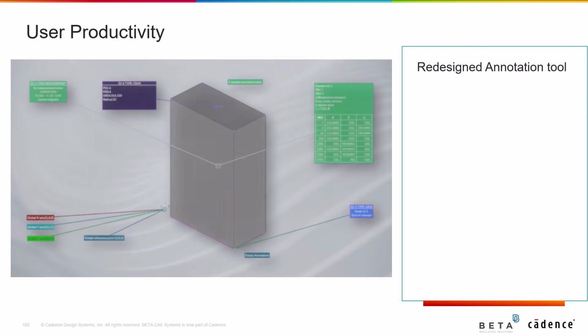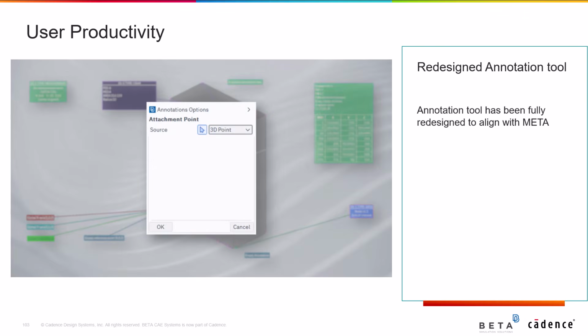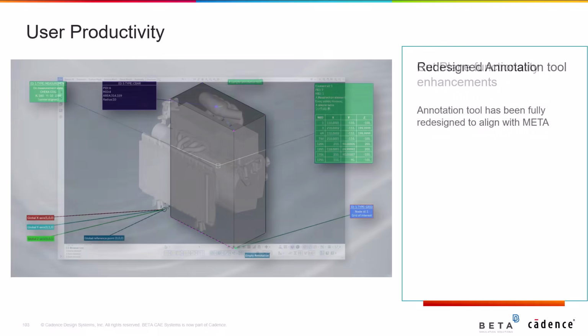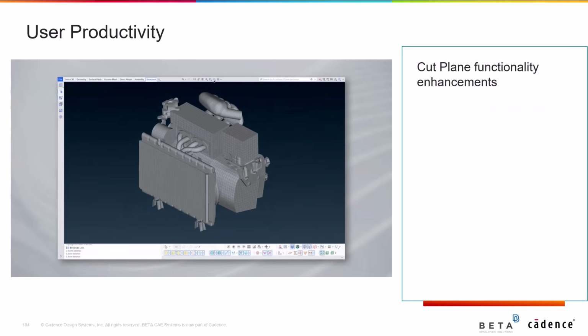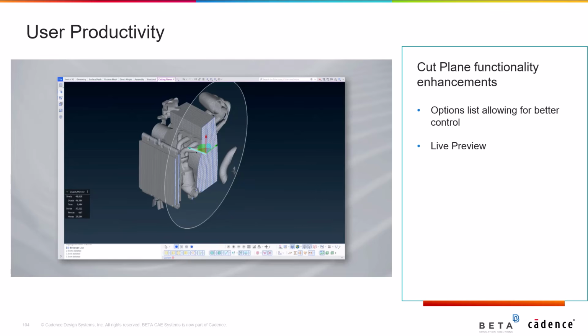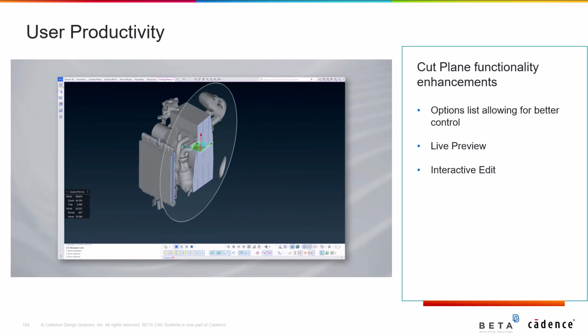Regarding the annotation tool, it has been fully redesigned to align with Meta, ensuring a consistent user experience between pre- and post-processing. Last but not least, the Cut Plane tool has been enhanced with an options list that opens directly, allowing for better control. Also, the live preview during the creation of the cut plane and the interactive edit facilitates the accurate positioning of the plane.